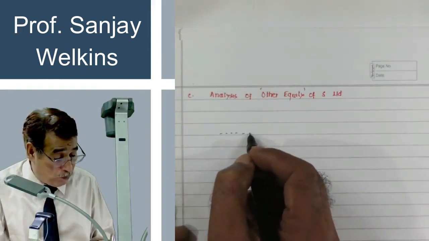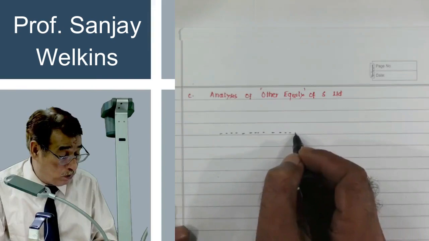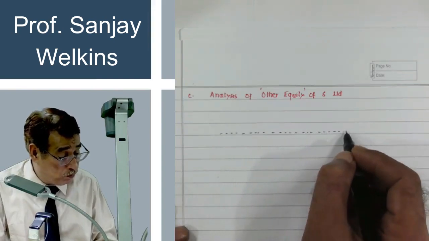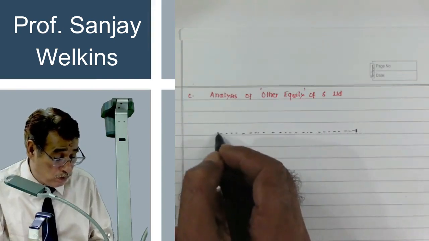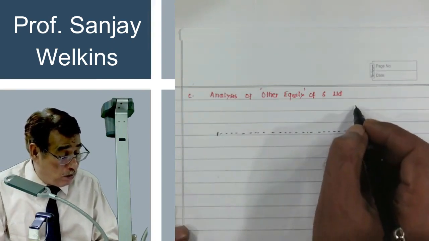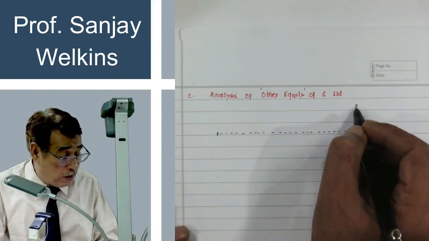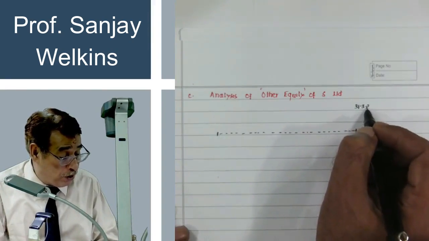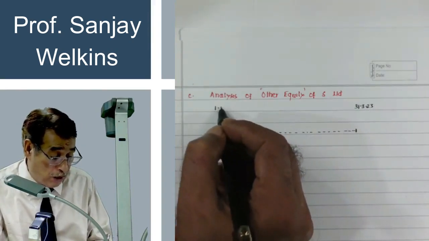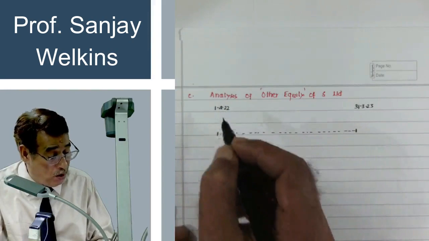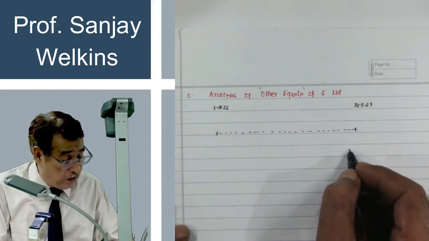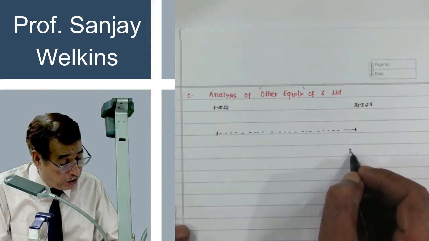See here. 31st 3/2023, 1/4/2022. On this date, balance in other equity of the subsidiary company is 3 lakh.